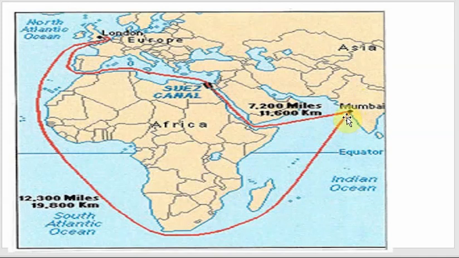Here on the map you can see the previous route. So this is the Indian coast. From the Indian coast, you had to take such a long route via the African coast to reach the European countries. But now after the opening of the Suez Canal, the distance from the Indian coast has been reduced. You can directly use this Suez Canal. This is the Suez Canal. And then you can reach Europe. So you can see how much distance has been reduced.